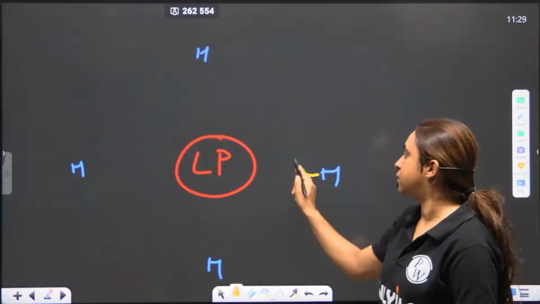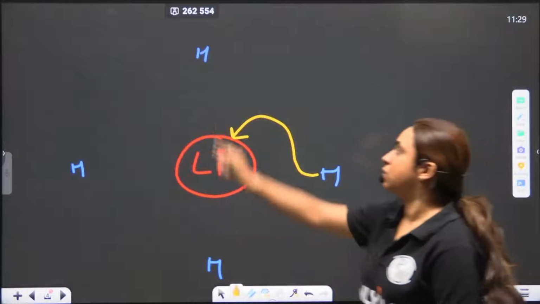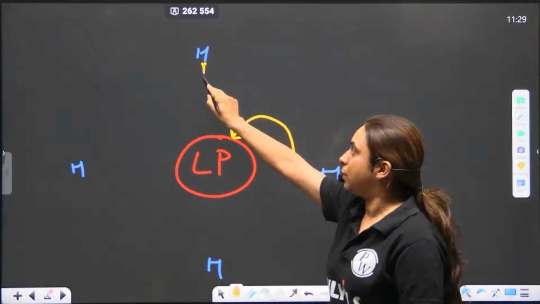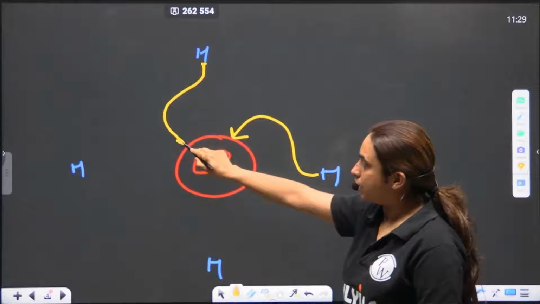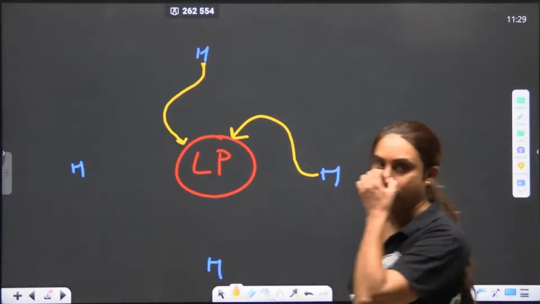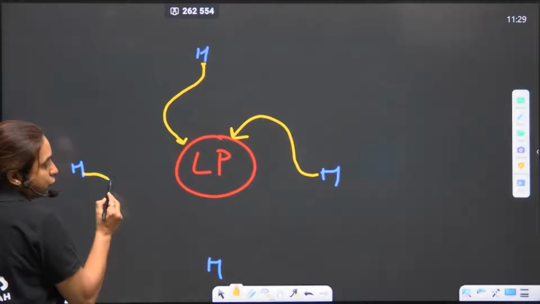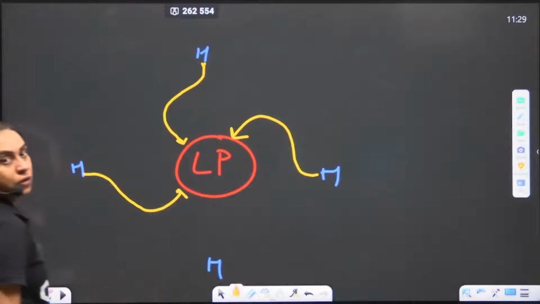the wind gets deflected, but then it gets pulled towards the low pressure. So it would have traveled straight, but because of the Coriolis force, it gets deflected to the right in the northern hemisphere and then gets pulled away to the low pressure.